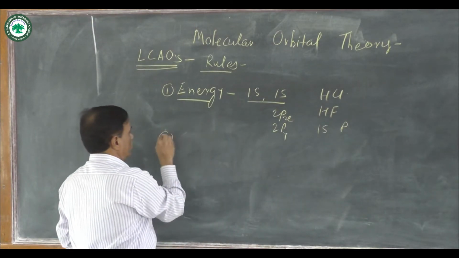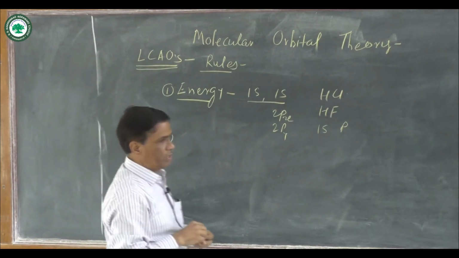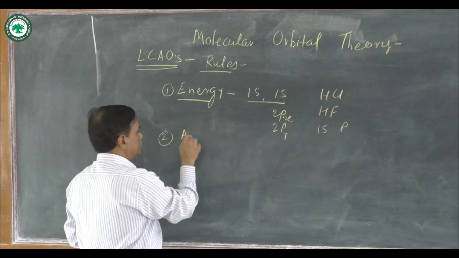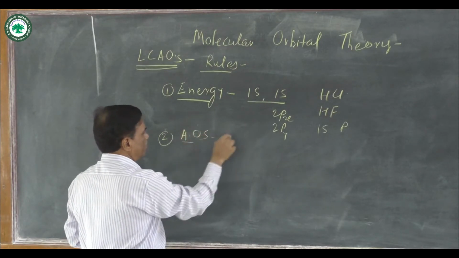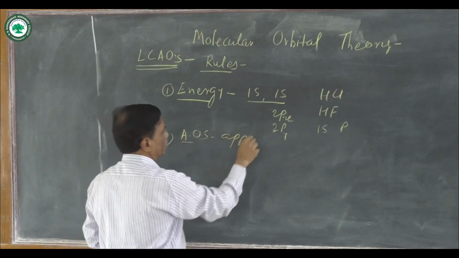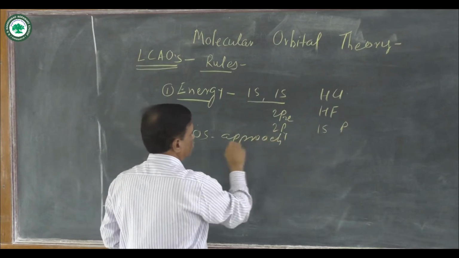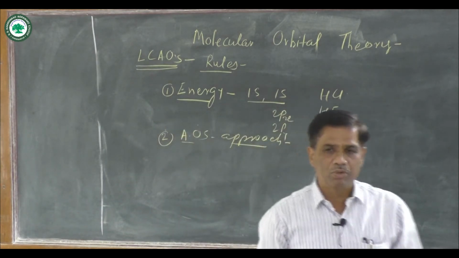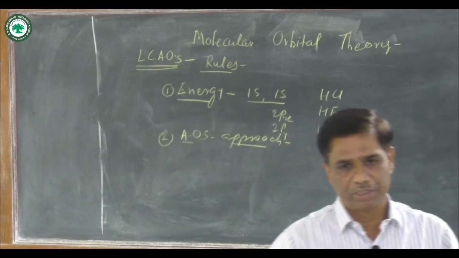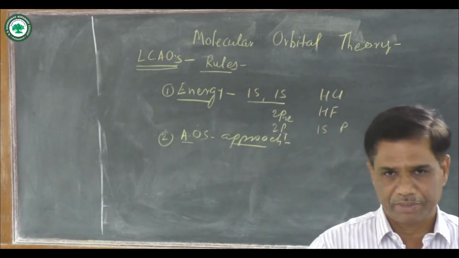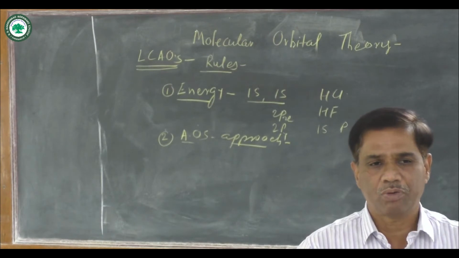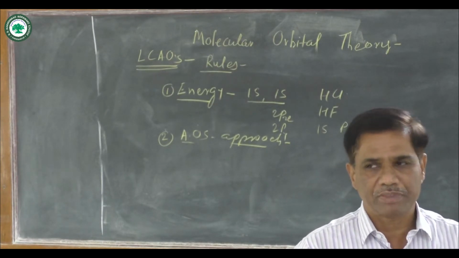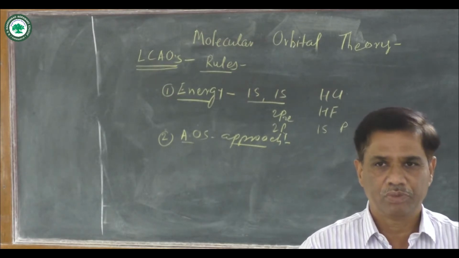The second rule for the linear combination of atomic orbitals is that the atomic orbitals must approach each other. When these atomic orbitals come close to each other, overlapping is maximum. For overlapping, atomic orbitals must be close to each other.